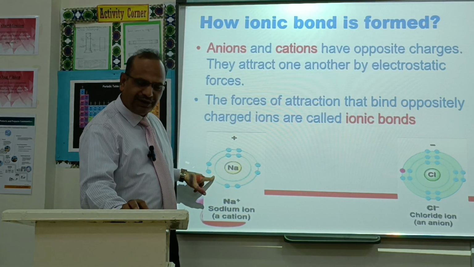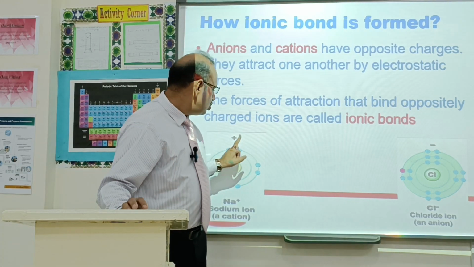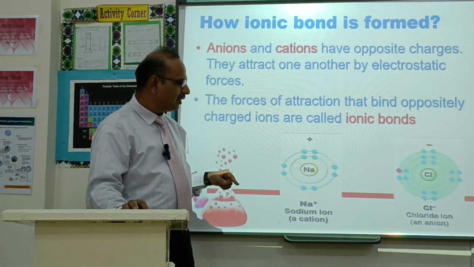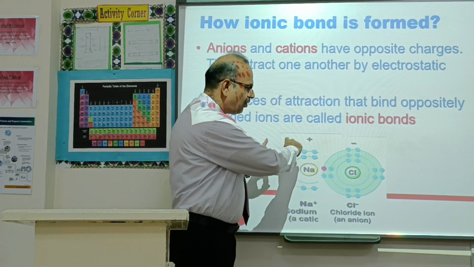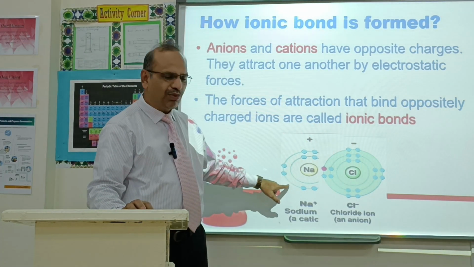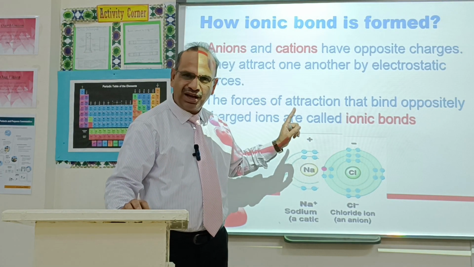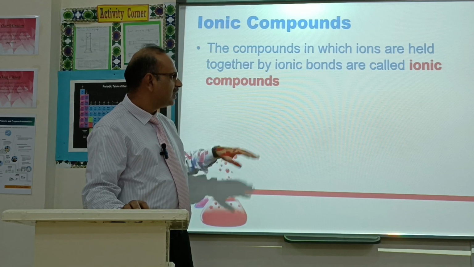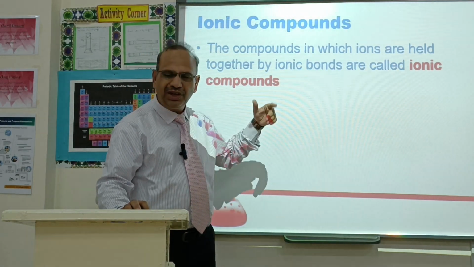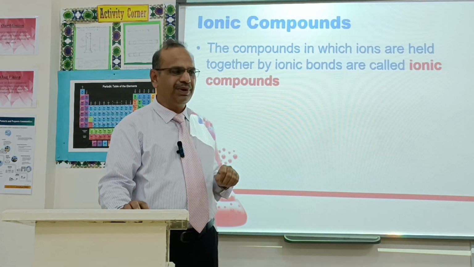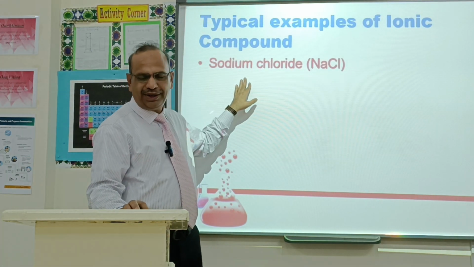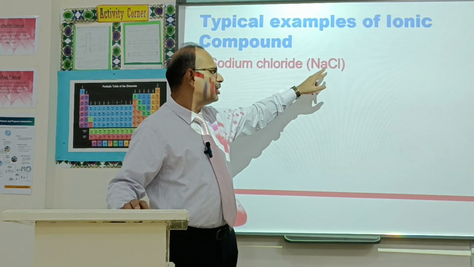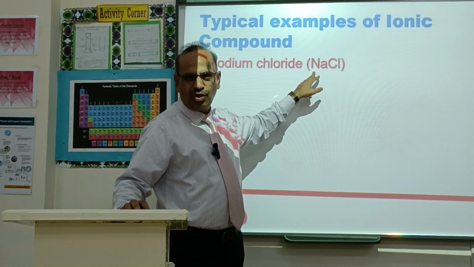Look at here, this sodium ion and this chloride ion. Due to this force of attraction between positive and negative charges, they come close to one another and form an ionic bond. And this sodium chloride is a compound because it has an ionic bond, so it is called an ionic compound. So what is an ionic compound? Any compound which has an ionic bond is called an ionic compound. For example, the famous example is sodium chloride. I already explained this one. In it, sodium and chloride form an ionic bond with one another.